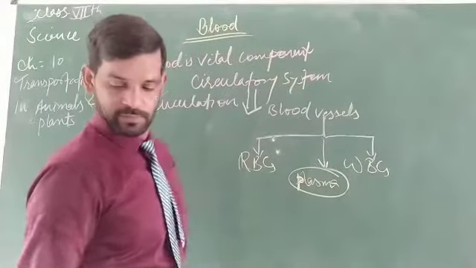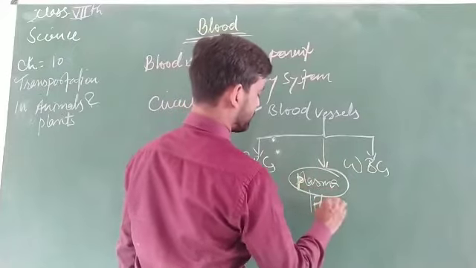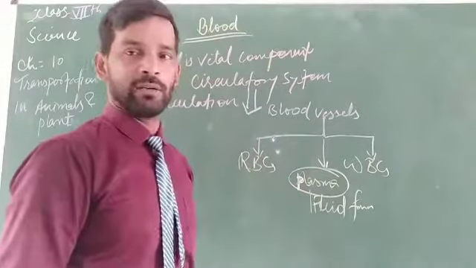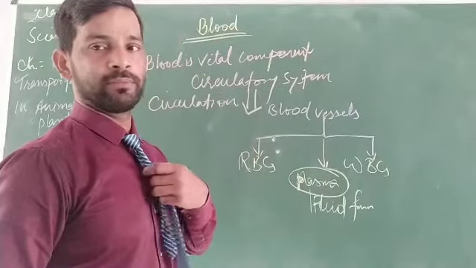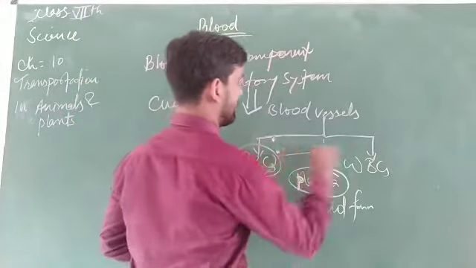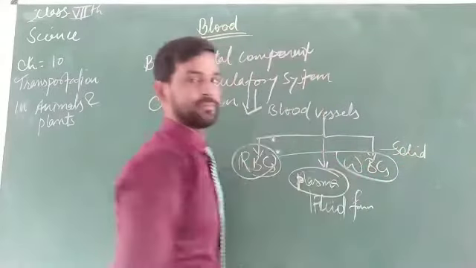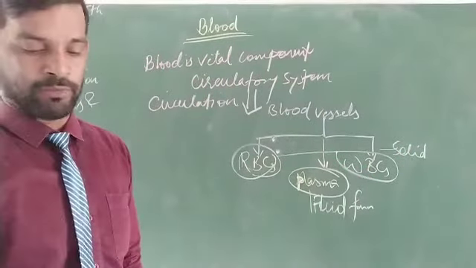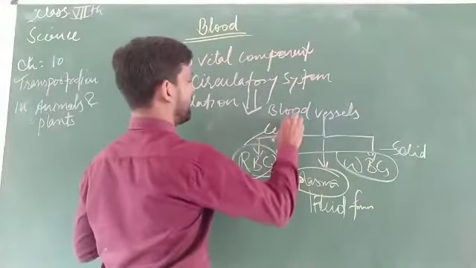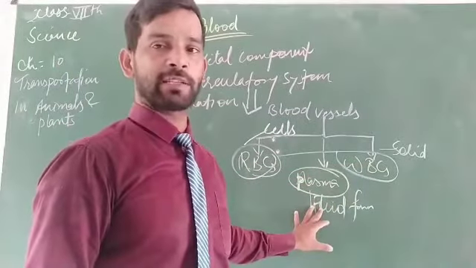It is present in fluid form, which helps to circulate the blood. But the RBCs and WBCs are present in solid form, and these are called blood cells. This is called blood cells and that one is called plasma.